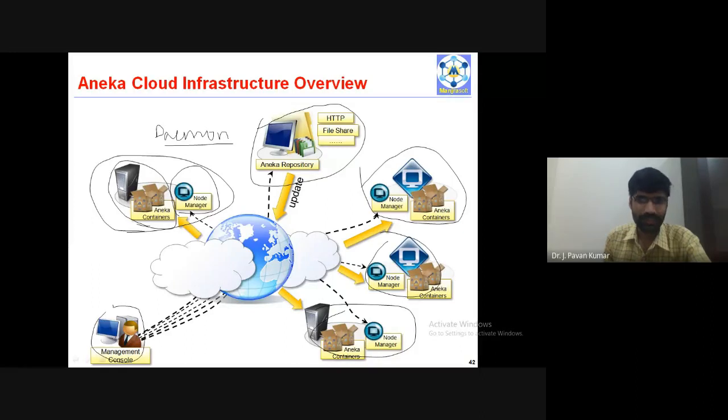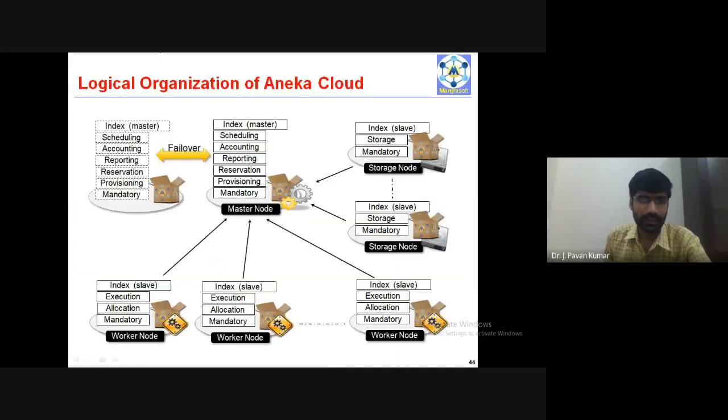This repository is nothing but storage actually. From this storage, we are able to access the information whenever we require by using these protocols. This is basically the Aneka cloud infrastructure overview. Logically, this is what you call architecture-wise, but in another way, like a logical way, we can classify